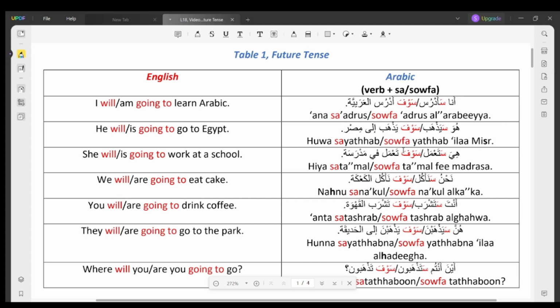Let's look at another example. He will go to Egypt or he is going to go to Egypt. هو سيذهب إلى مصر or هو سوف يذهب إلى مصر. Here again we have the verb يذهب and we add sa or saufa to the beginning of it to turn it into the future tense. So it goes from يذهب, he goes, to سيذهب or سوف يذهب, meaning he will go or he is going to go.